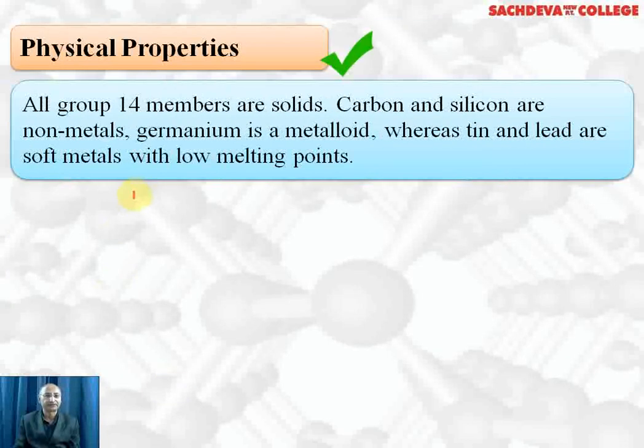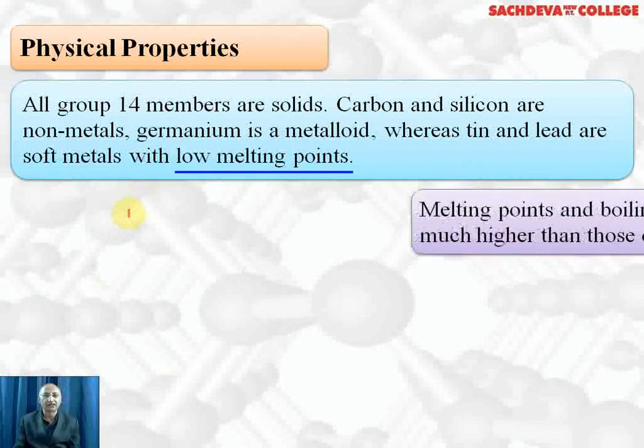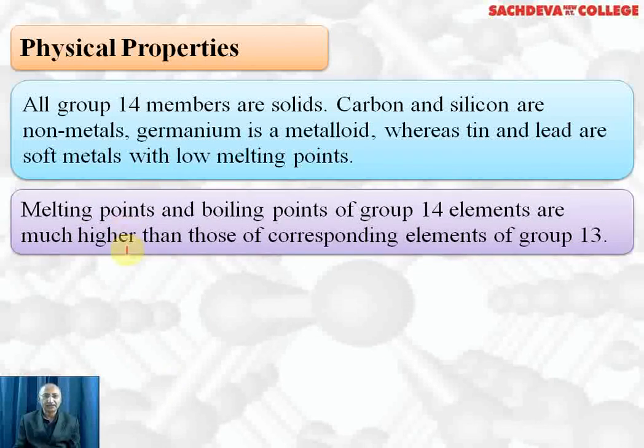Physical properties. All group 14 elements are solids. Carbon and silicon are nonmetals. Germanium is a metalloid, whereas tin and lead are soft metals with low melting points. Melting and boiling points of group 14 are much higher than those of corresponding elements of group 13.